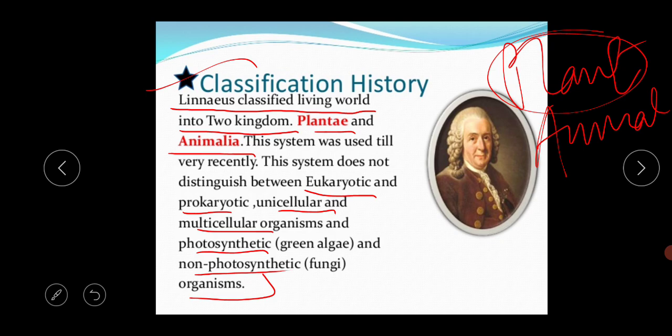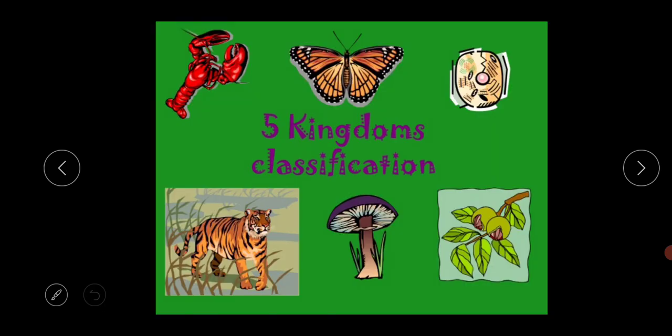But there was some confusion also. So later, the scientists discovered the 5 kingdom classification system. This is the basis of the classification. When Carolus Linnaeus in the year 1735 proposed these two systems only, Animalia and Plantae, there were many types of confusion.